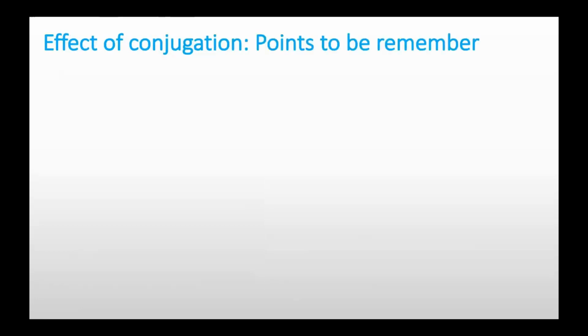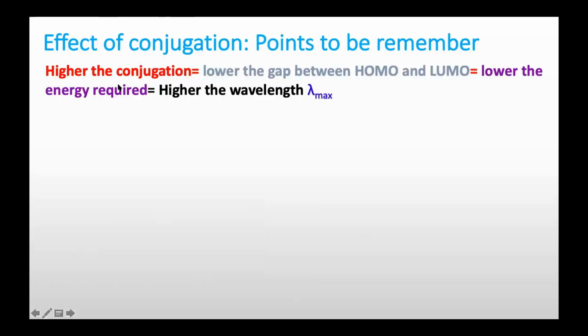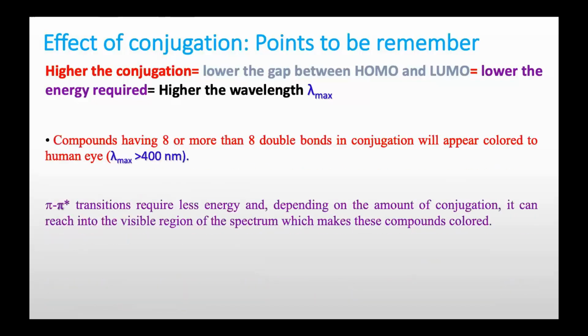So there is a point to remember: the higher the conjugation, the lower the gap between HOMO and LUMO, and the lower the energy required for that transition. It means the higher the wavelength or lambda max. So this is the relation between conjugation and lambda max. Now, if a compound has 8 or more double bonds in conjugation, it will appear in the visible region, meaning it will absorb with lambda max at 400 nanometer. So it will absorb now in the visible region.